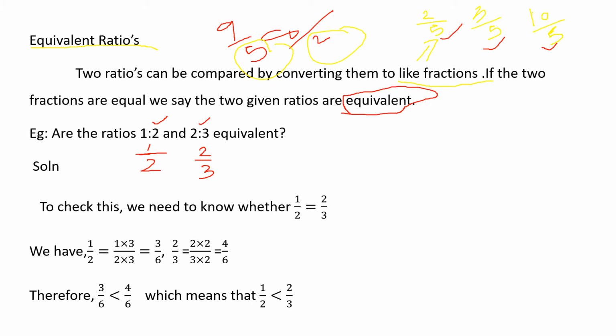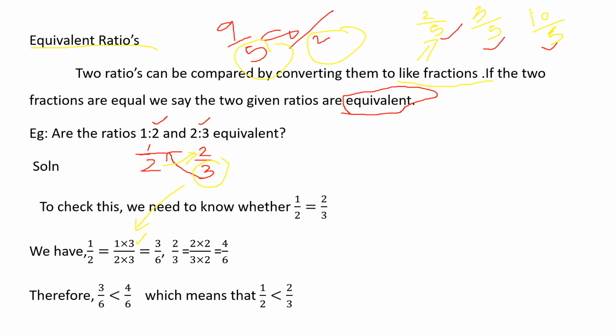So we want to check. To check this, we need to know whether 1 by 2 is equal to 2 by 3. Okay. So we have 1 by 2. Now we want to make the denominator the same. So with this 3, I'll multiply here, and with this denominator 2, I'll be multiplying both terms. So 1 by 2 into 3. This 3 I multiply with this side only. So 1 by 2 into 3, and this 2 into 3.